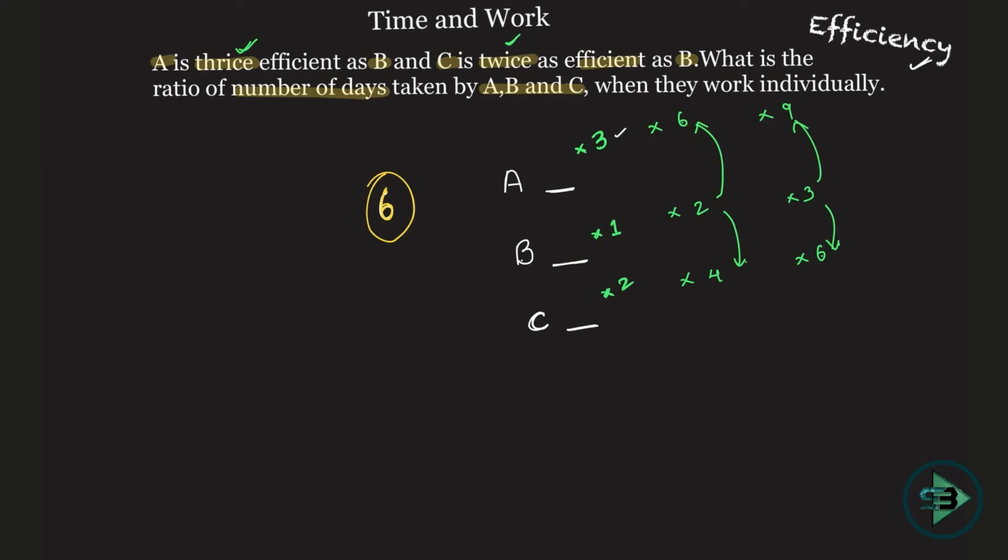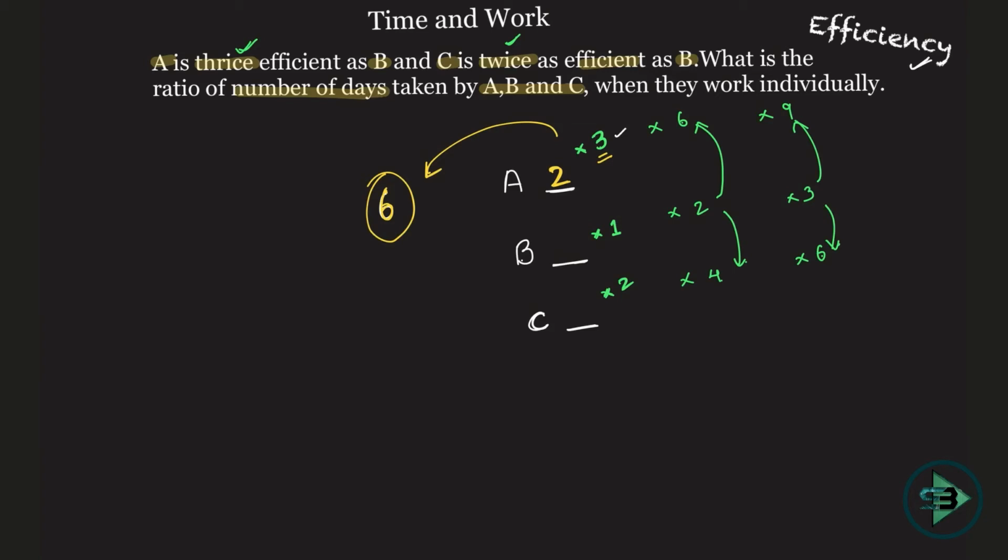How many days will be taken by A? 2. Correct? 2 days, such that he puts in 3 bricks in 1 day, and 6 bricks is what he puts in, and he finishes the work. Now you can take anything, take 12, take 18, take 30. Obviously you get the answer of the ratio, but taking 6 is easier, that's why I took this.